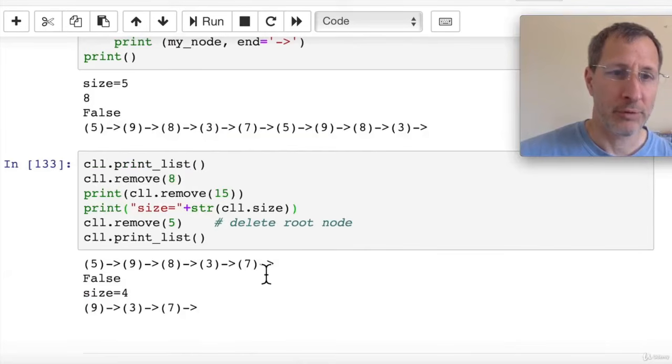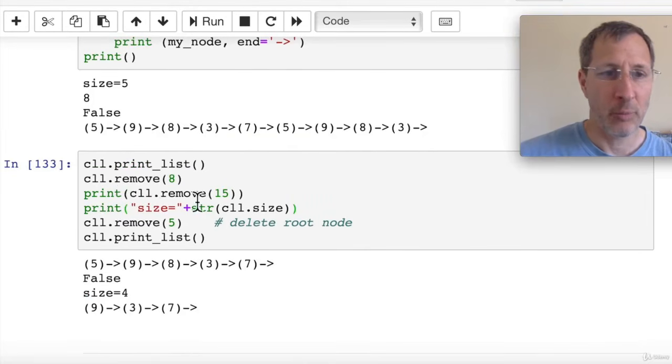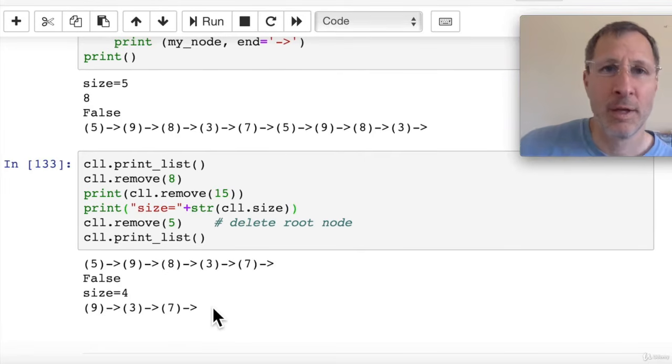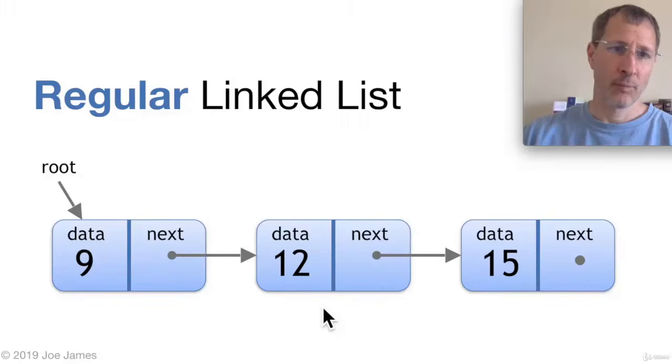Right, a little more test code. We can print the list and here's the current contents of the list, and then we remove an 8, and when we print out the remove 15 result we see that it's false because there's no 15 in the list. And we print the size of the list. Now we have 4 items because we removed 1. We try to remove the 5 node. That completes successfully, and then we print the list again, and we only have 3 items left. So that wraps up this lecture on the circular linked list.